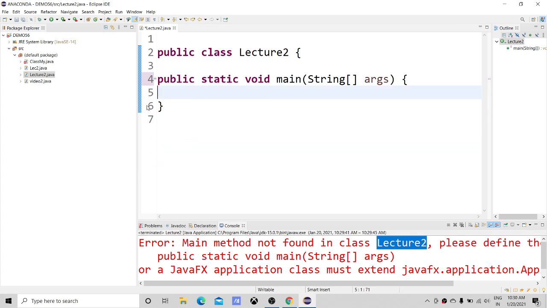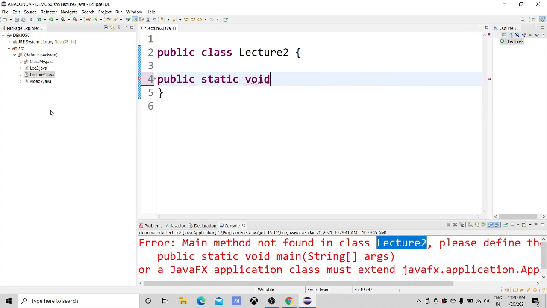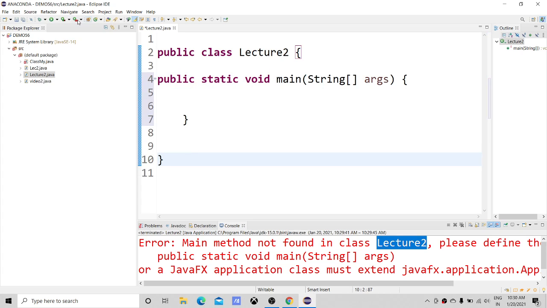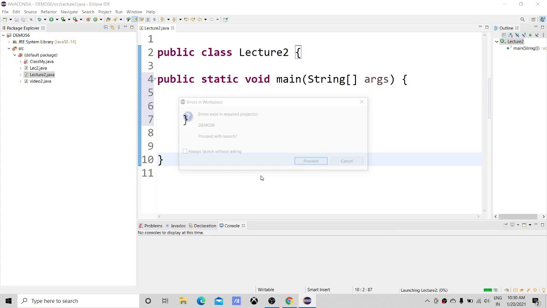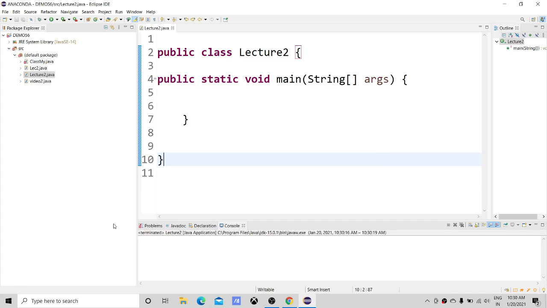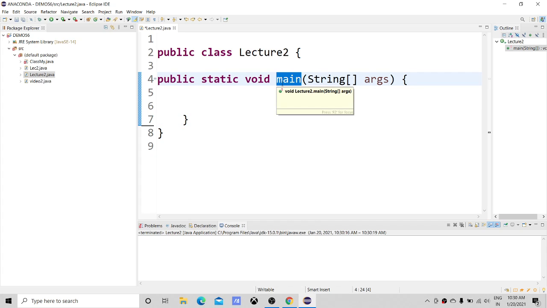Now if you run this, I guess you don't get any error. You can see after inserting the main method you didn't get any error. So for now, please have this very clear. For running your Java programs, public static void main(String args) is very important. You can assume this is the starting point of your program.